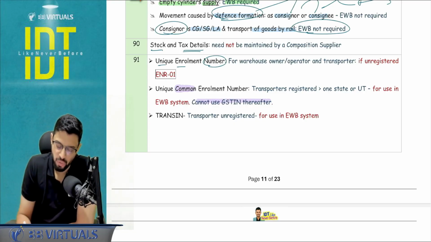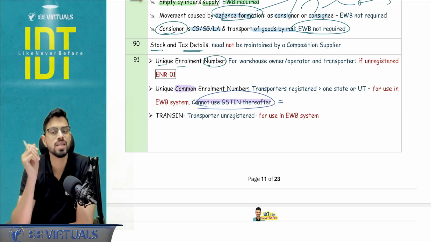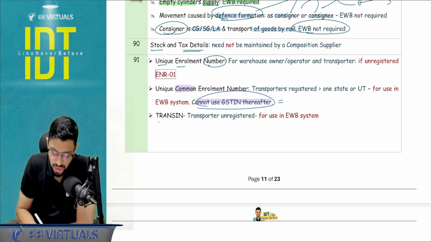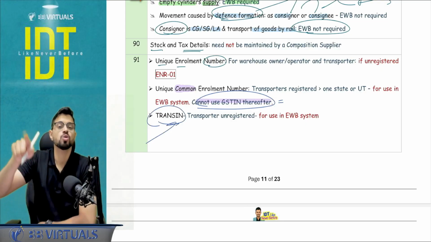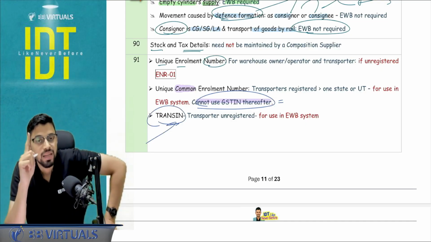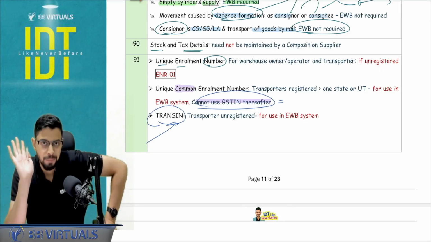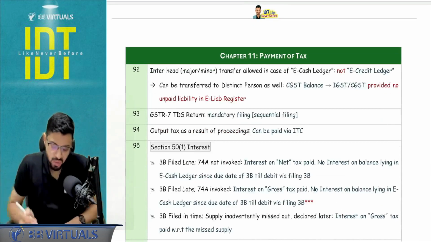Sir, you might be wondering why these small points are important. This can be the difference between two options in the MCQ. Okay, and there is one term, Transin. This is for the transporters who are unregistered who want to generate the e-way bill. Transin is for only and only transporters who want to generate the e-way bill. And these three terms need to be clear. Okay, this can be asked in the MCQ as well.